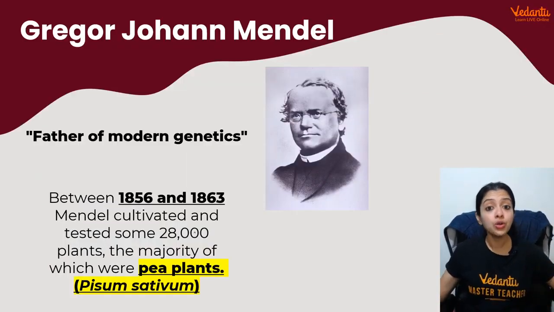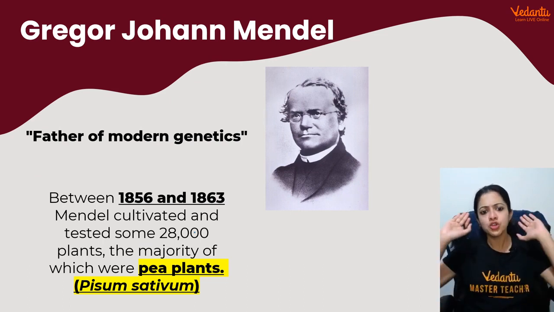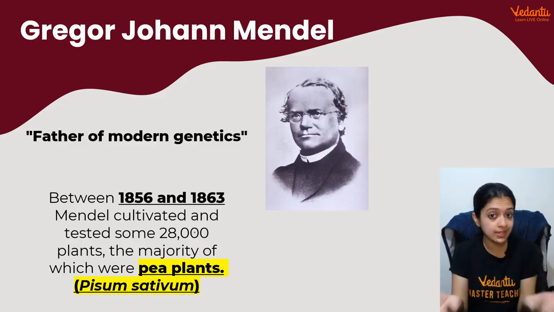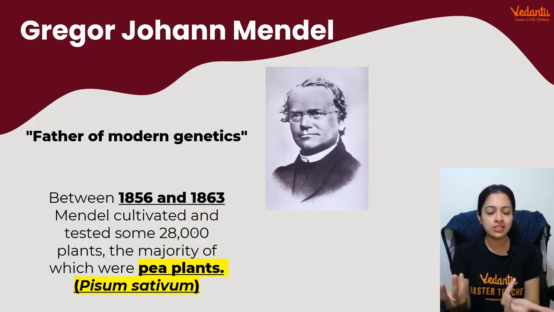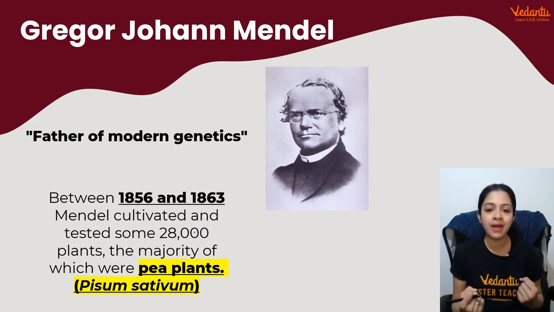Continuing further, how do we know so much about genetics today? It's because of this gentleman, Gregor Johann Mendel, who lived during the time when good quality compound microscopes were not even so popular in the world, and not much about DNA and genes was known, chromosomes, nothing was known to mankind.